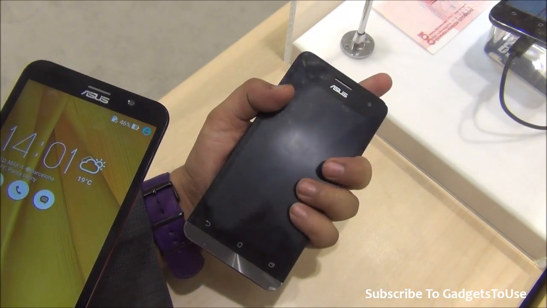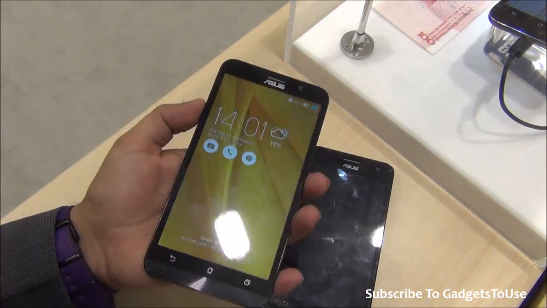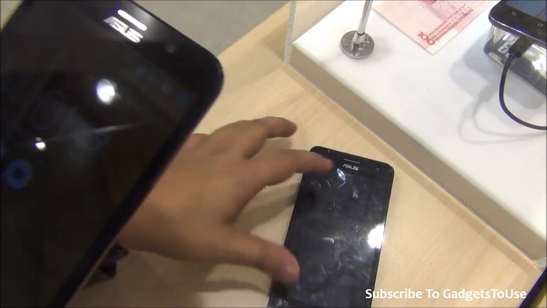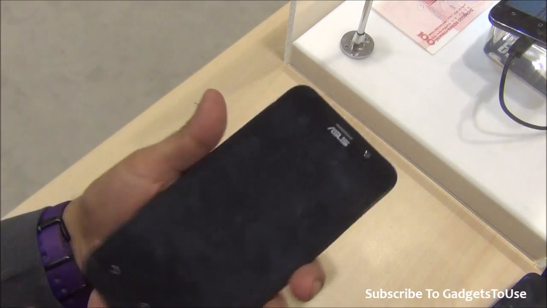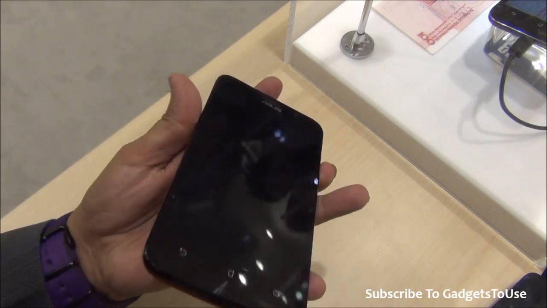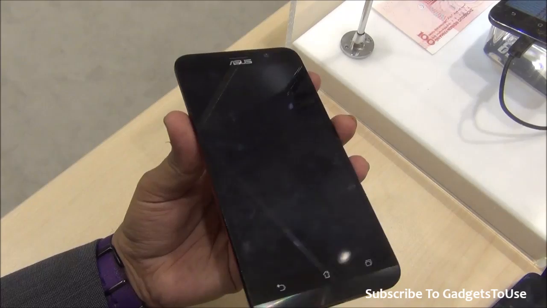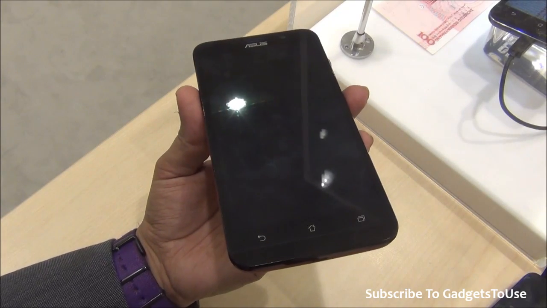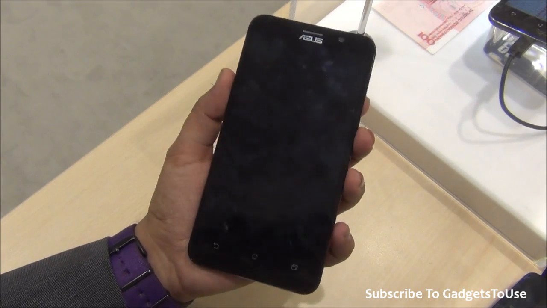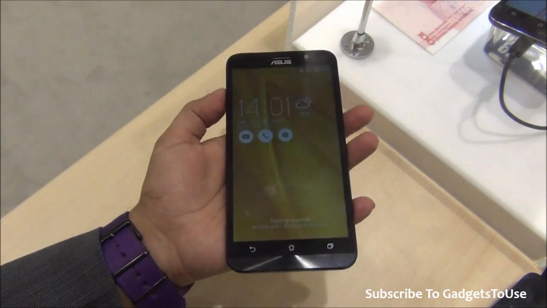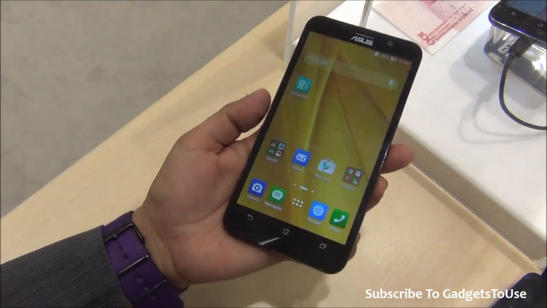So Zenfone 5 is definitely lighter as compared to this one, and this is definitely heavier in terms of the weight. This is one of the things which I noticed first. Again, the display does have the kind of protection you need, but it is going to get a lot of fingerprints over time, as you can see. But it has Corning Gorilla Glass 3, so it will not get scratches very easily, which is a very good thing. Let's take a look over the software UI now.